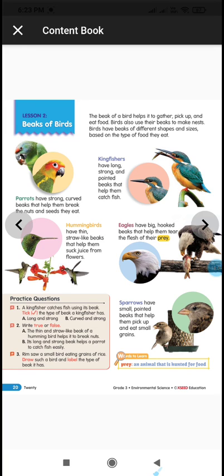At the same time, page number 20 practice questions also you write in the textbook. And you also draw the different beaks of birds: curved beak, long and pointed beak, straw-like beak, hooked beak, and short and pointed beak. These beaks you draw in your classwork neatly and label them.